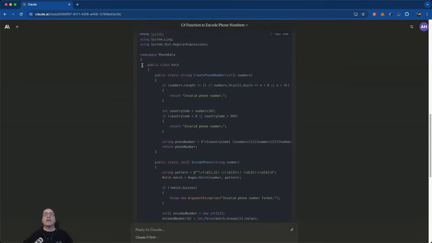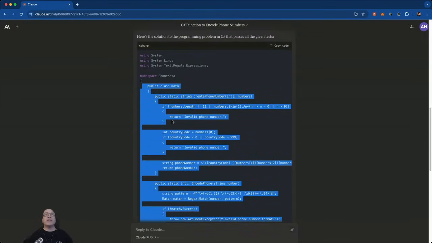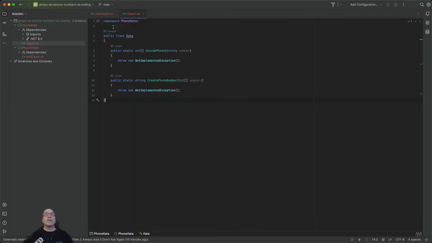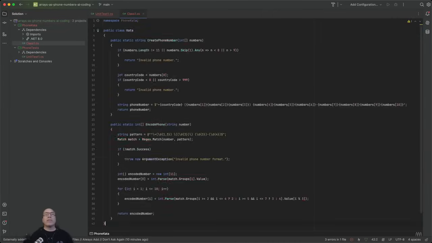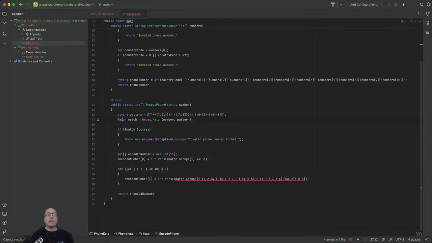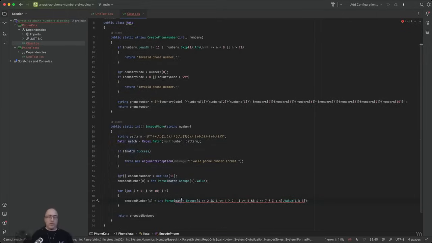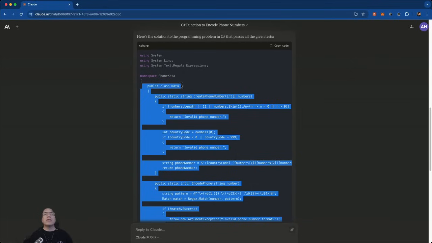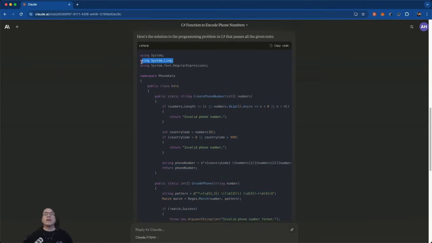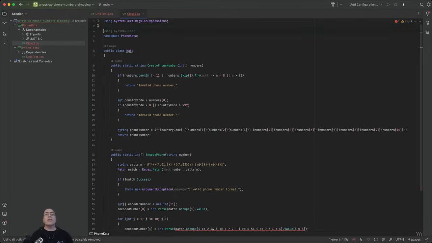Let's just take the class that it's implemented and let's see if it passes the tests. Boom. Oh yeah, we need to get Match in here. And that got both of them. Regular expressions. And then this is, I feel like something's missing. Oh, Linq. We need Linq. No? Huh?